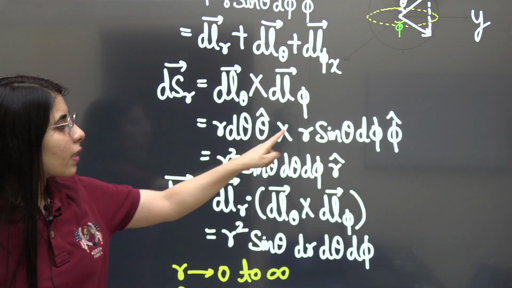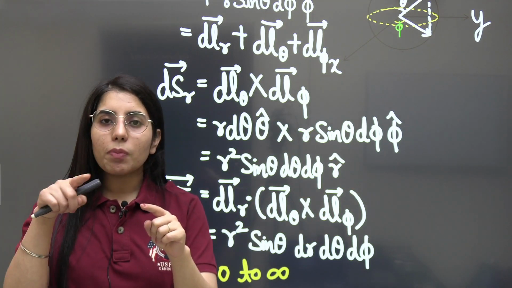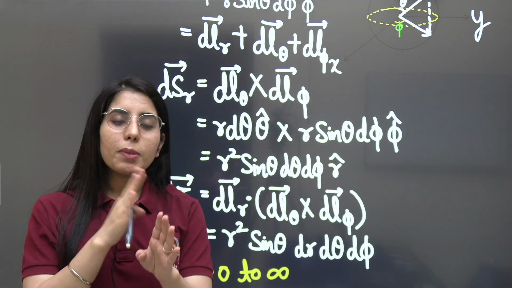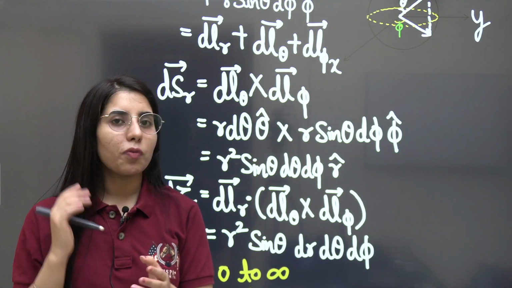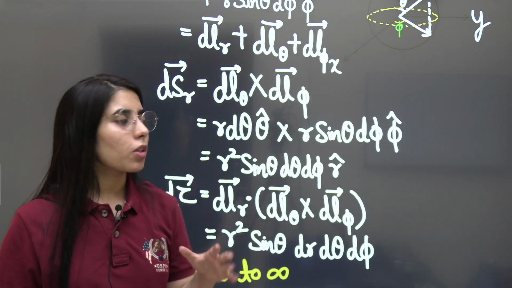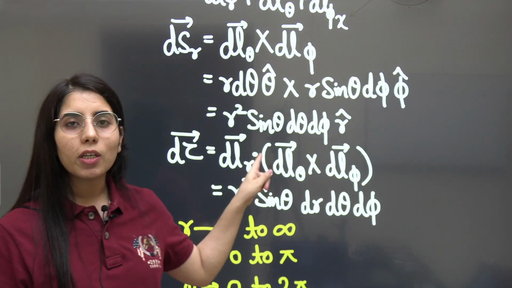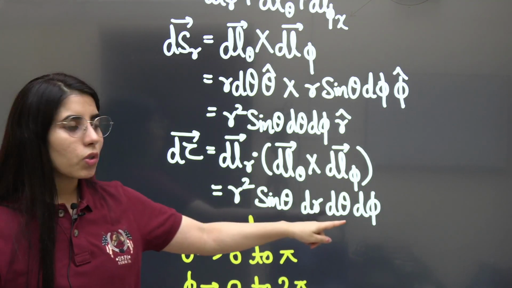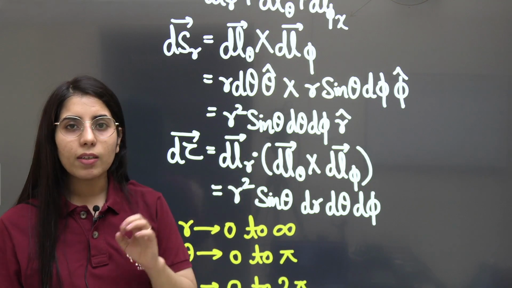Another thing is theta cross phi is equal to what? r. So in this case, r cross theta will give you phi, theta cross phi will give you r, and if you take the cross product in the reverse manner, then they will give you the negative of that value. Okay, and that's how you can write the unit vectors cross product or any expression you need. Same way for the volume element, dl r dot dl theta cross dl phi. And by putting the component values, you will get this expression, which is r square sin theta dr d theta d phi.